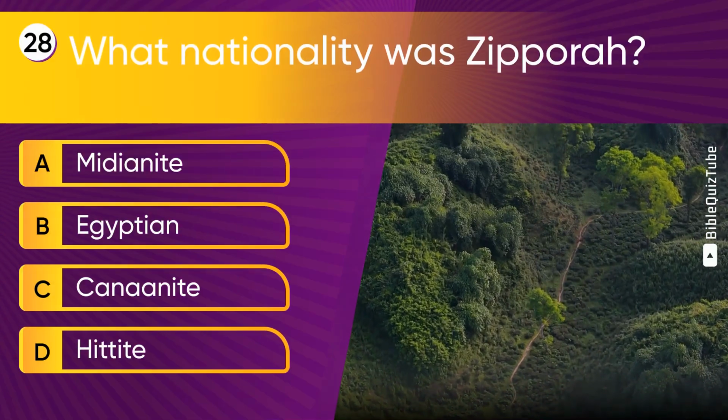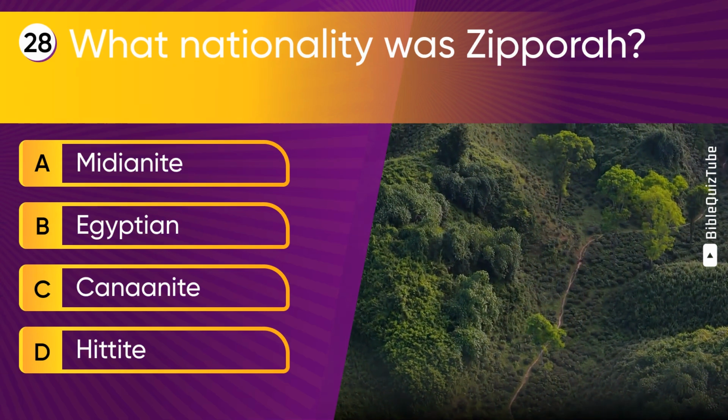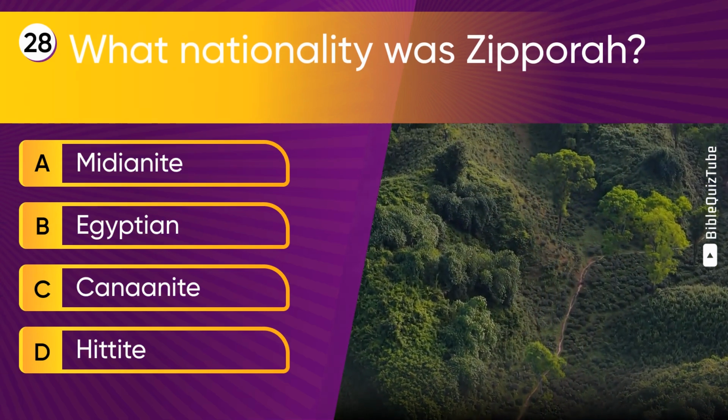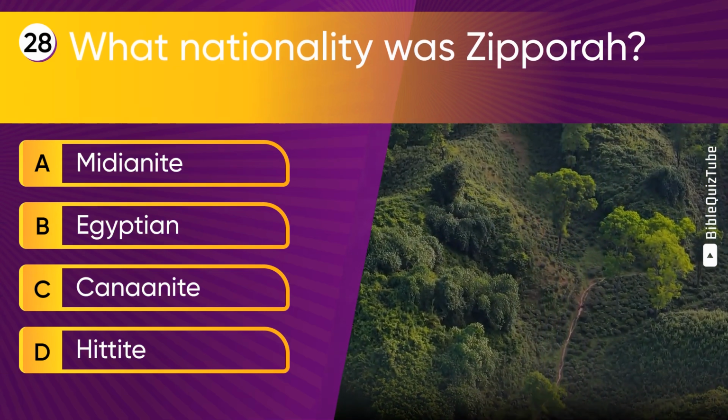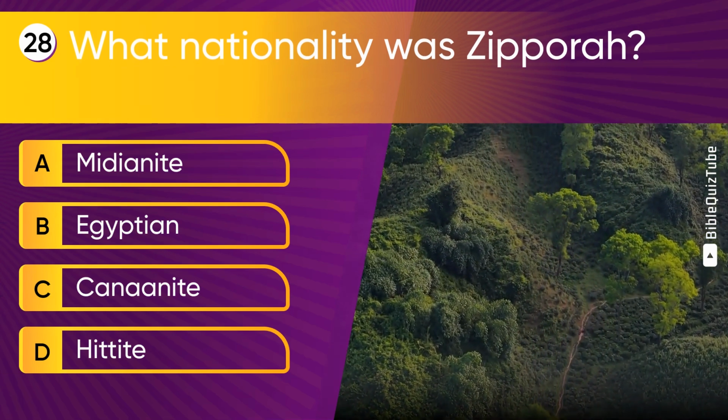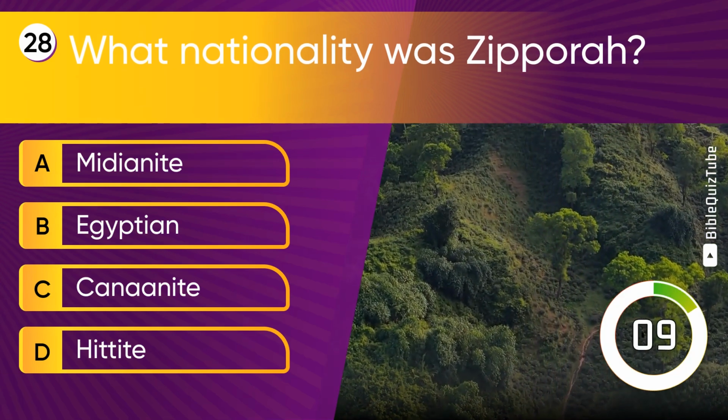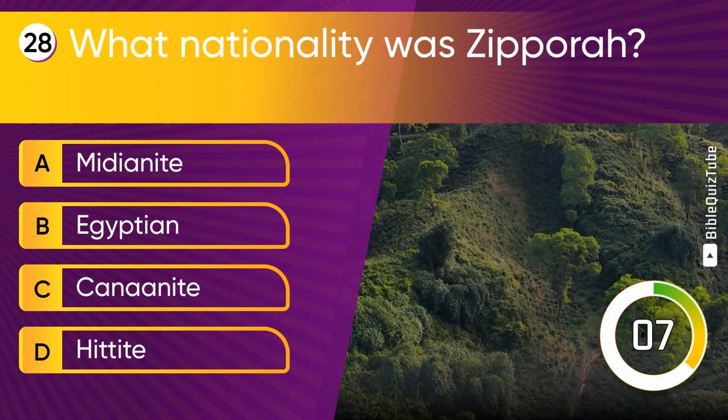Question 28. What nationality was Zipporah? A. Midianite. B. Egyptian. C. Canaanite. D. Hittite.